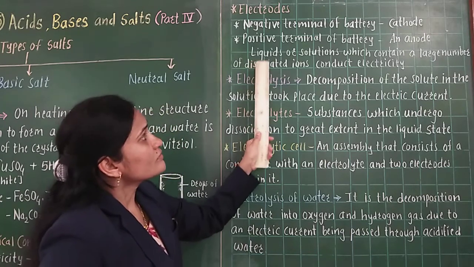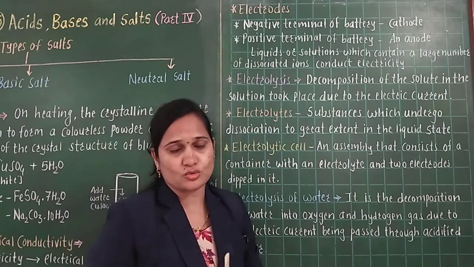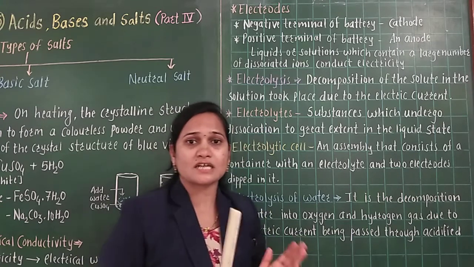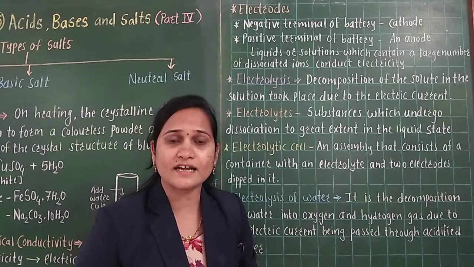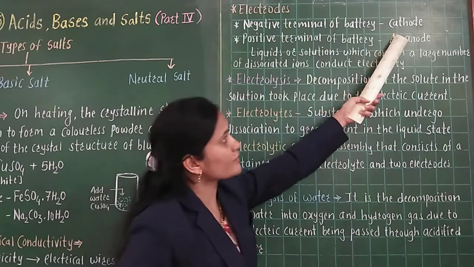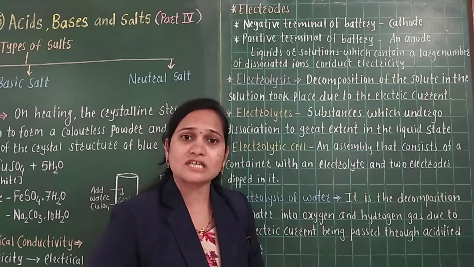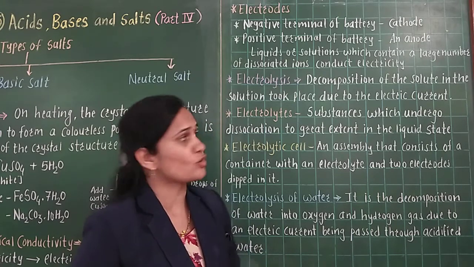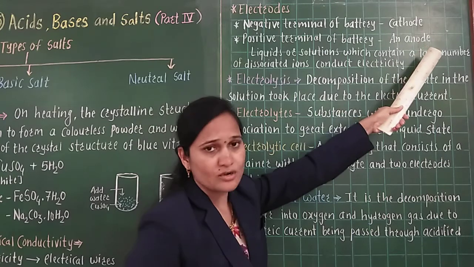Here, by experiment, you have seen that positively charged ions get attracted towards the negative electrode. Negative electrode means what? Cathode. And negatively charged ions get attracted towards the positive electrode, which means the anode.